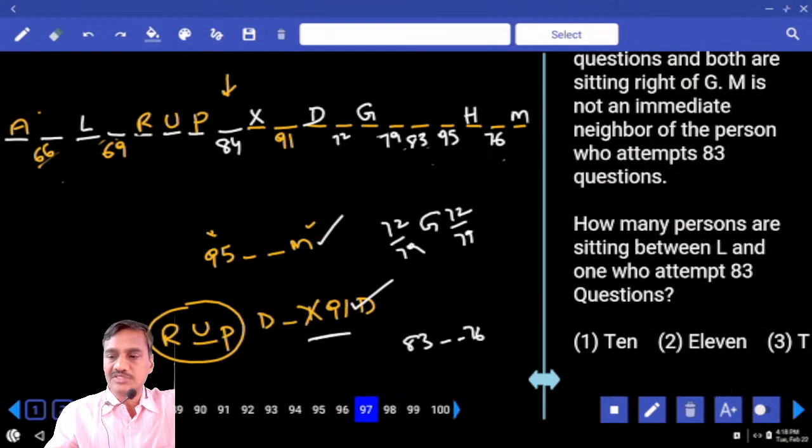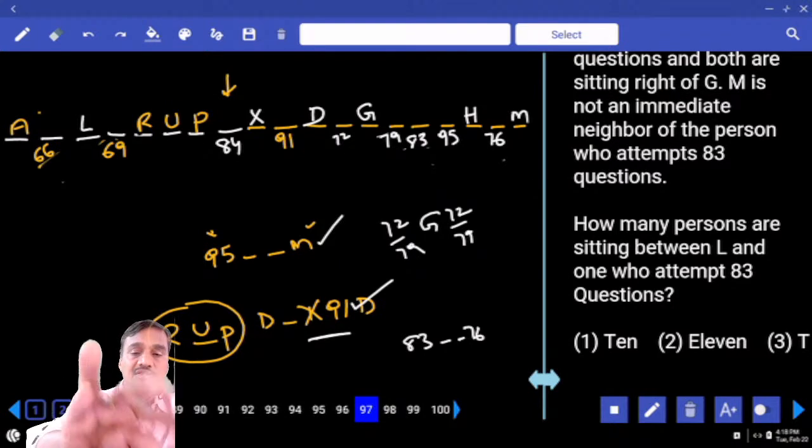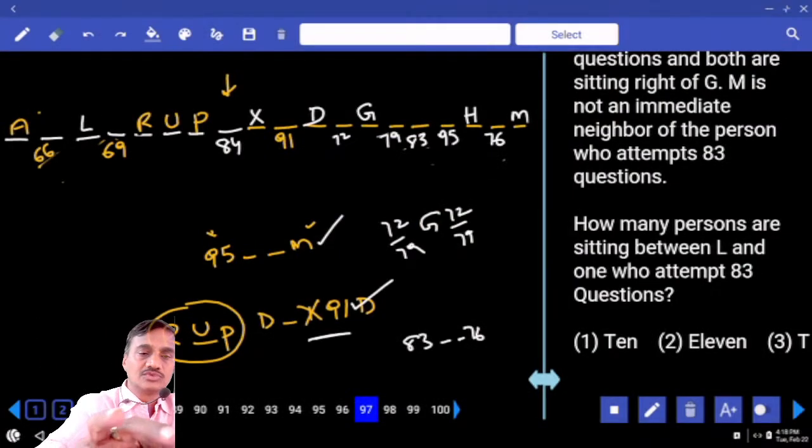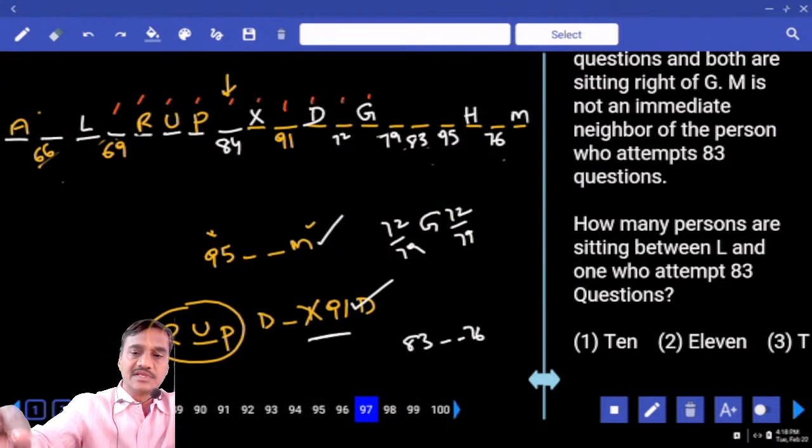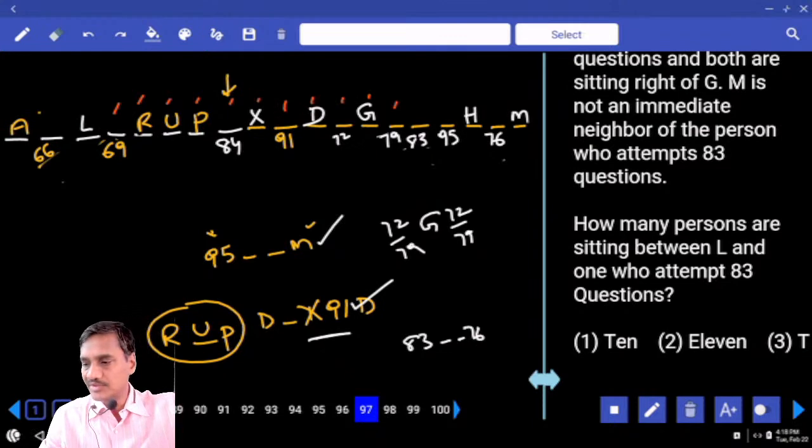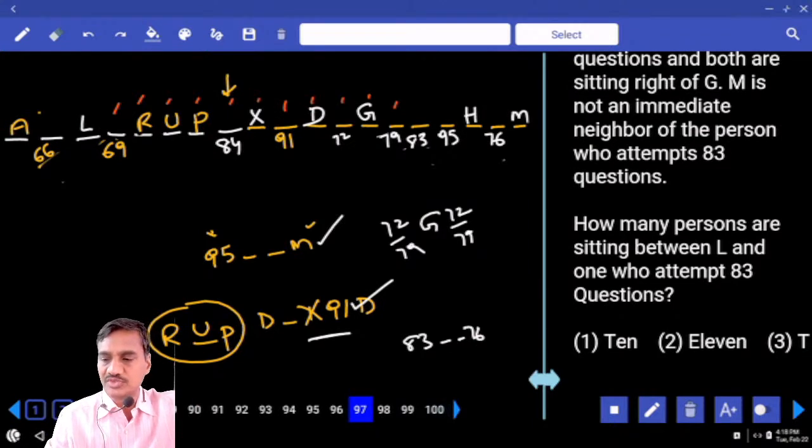97, how many persons are sitting between L and the one who attempted 83? Now between L and the one who attempted 83, how many persons are there? Let's start counting this one. 1, 2, 3, 4, 5, 6, 7, 8, 9, 10, and 11. There are 11 persons altogether, that is choice 2, 97.